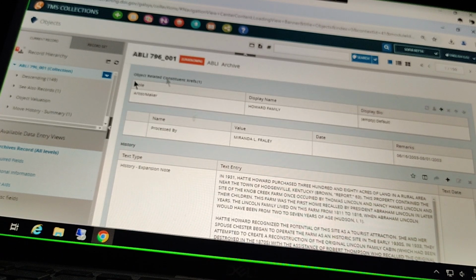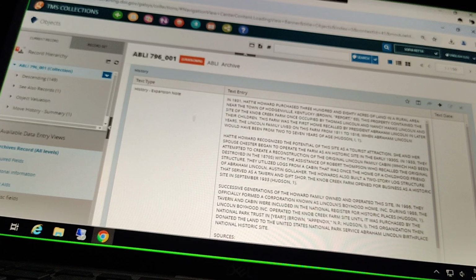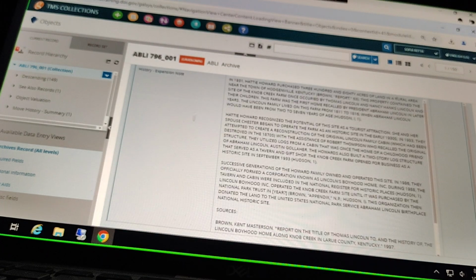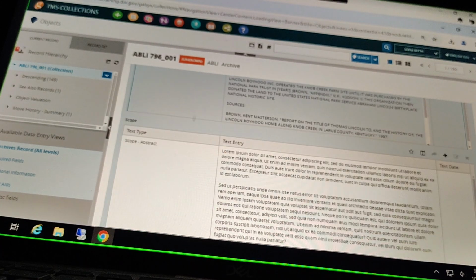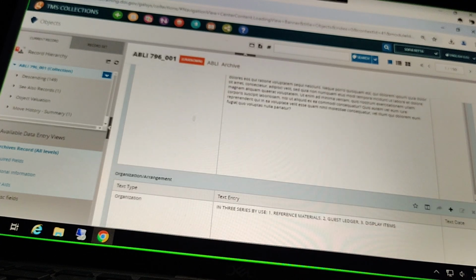Constituent links, there's that object-related constituent role here. Processed by, and then some nice big text entries down here. History, expansion notes. A nice long summary here. Just some example text that's been entered here for scope and abstract.